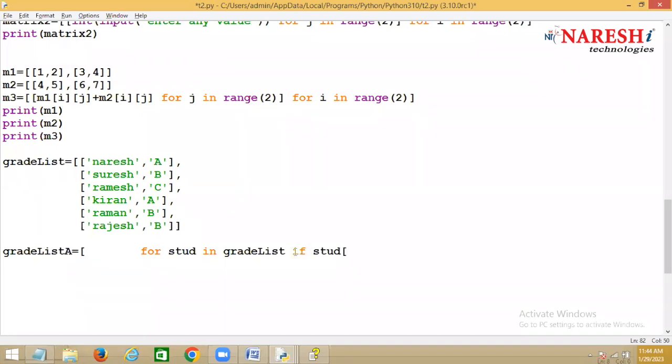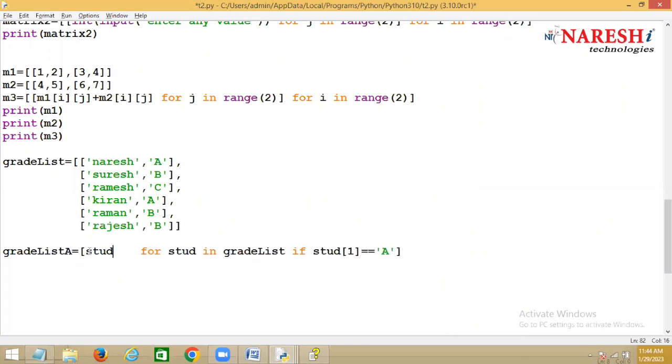student of 1 double equal to what? A. Double equal to A. So each element in the list is one list or not? Yes. Each time you are reading one list and assigning it to student, and student of 1, what is student of 1? A. Is A equal to A? Yes. Then add this student to the list.